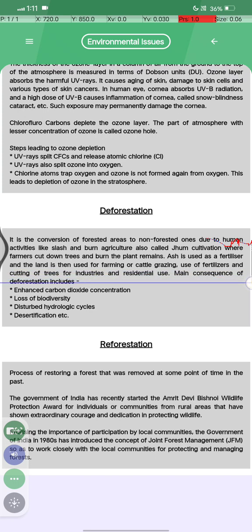Main consequences of deforestation include enhanced carbon dioxide concentration, loss of biodiversity, disruption of the hydrological cycle, and कहते हैं डिजर्टिफिकेशन etc.